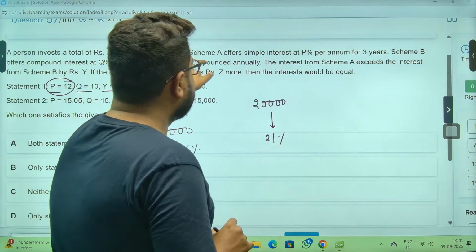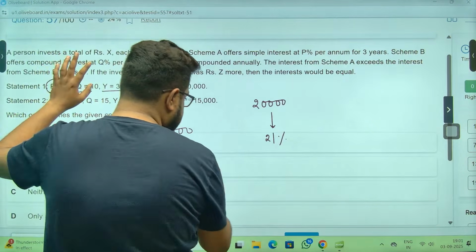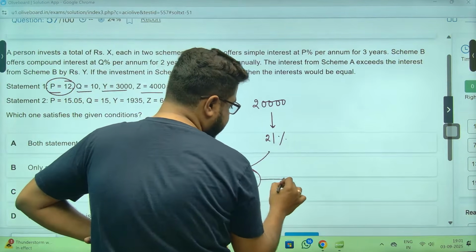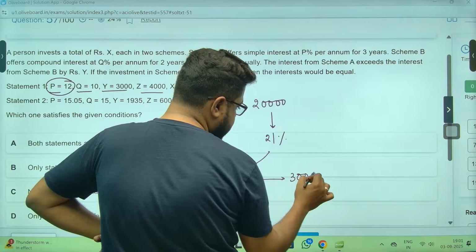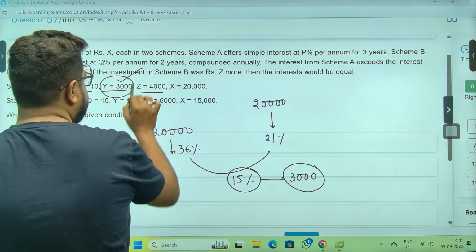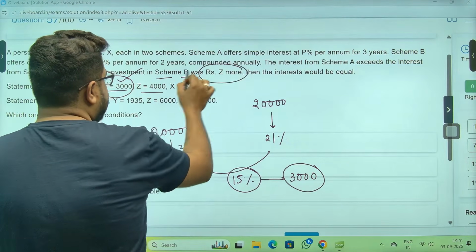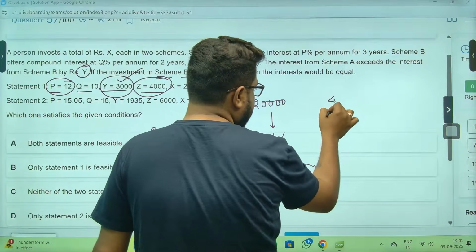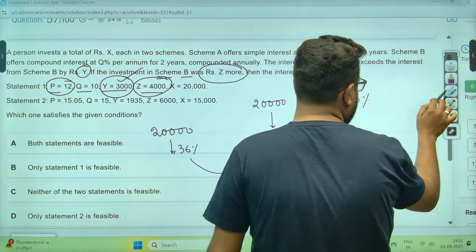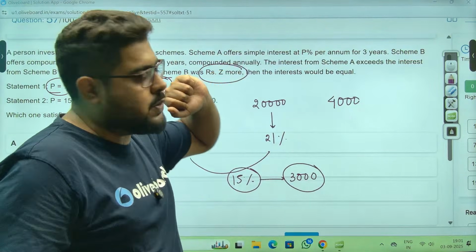Okay. The interest from A exceeds B by Y rupees. Sir, it is 15% more on 20,000. 20,000, 15% meaning 3,000, sir. 3,000 rupees, it's the value of Y. This much is correct. If investment on B was Z rupees more, 4,000 rupees more, okay? The interest would have been equal.